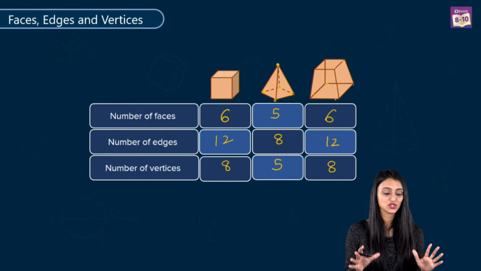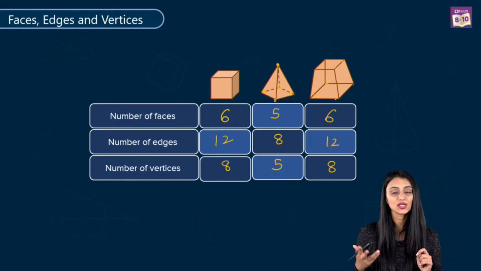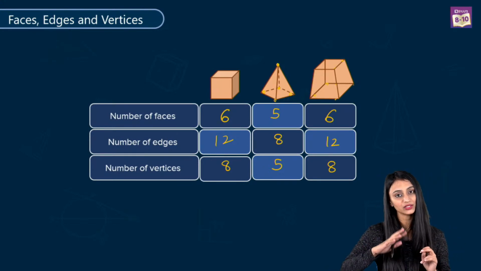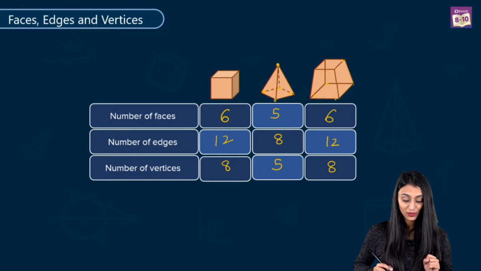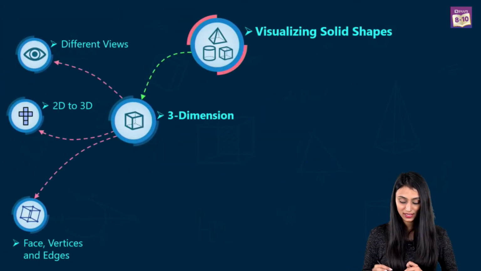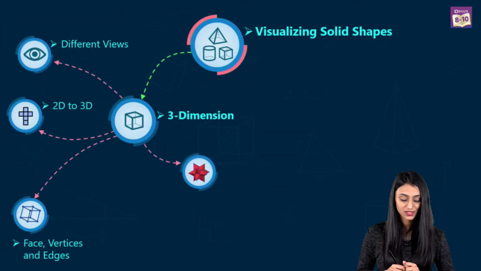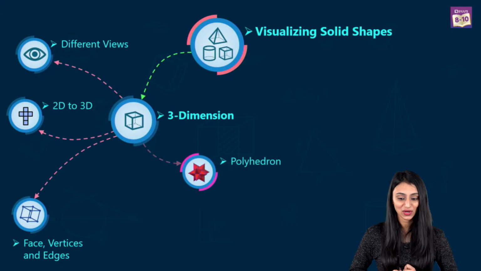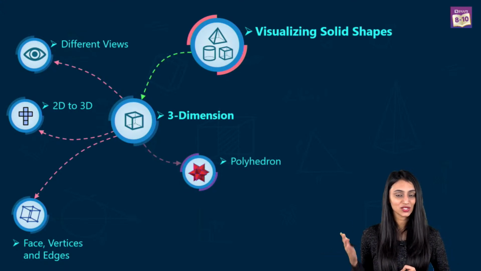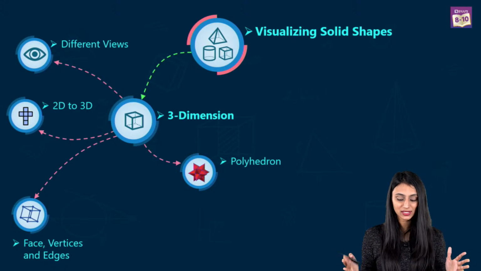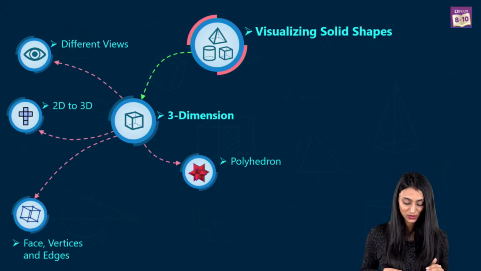All right, so we have understood how to check the faces, edges and vertices of 3D figures. Now let's move ahead on our mind map and see what we have next. So now we will be talking about polyhedrons. I remember in the beginning of the session somebody was asking me, ma'am, what are polyhedrons? So now the time has come, we are going to discuss that.